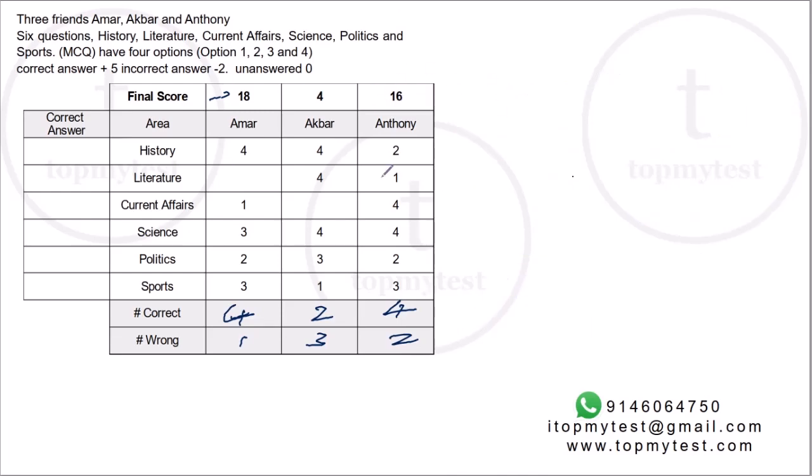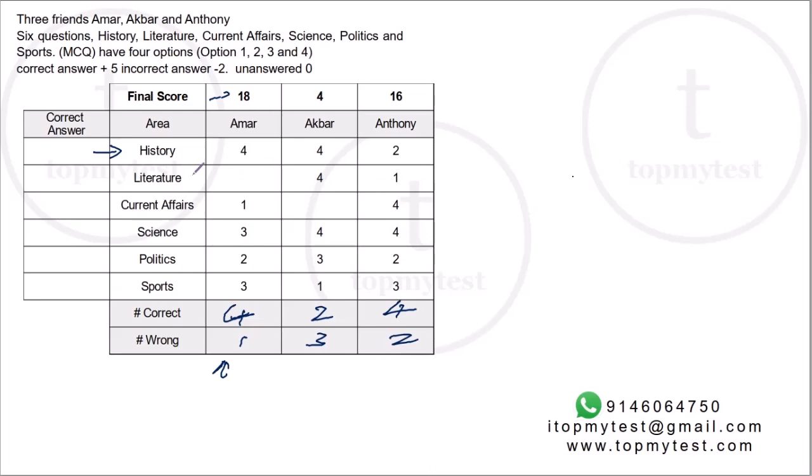Now, as with all these questions, it's usually best to start with either the highest or the lowest. More than that, if you look at the correct and wrong answers, only one of the answers for Amar is wrong. So let's try to figure out which of the answers is wrong. One way to do it is trial and error: check if history is wrong, see what is the case, then check if current affairs is wrong, science is wrong, politics is wrong, sports is wrong, and see what is the case each time.